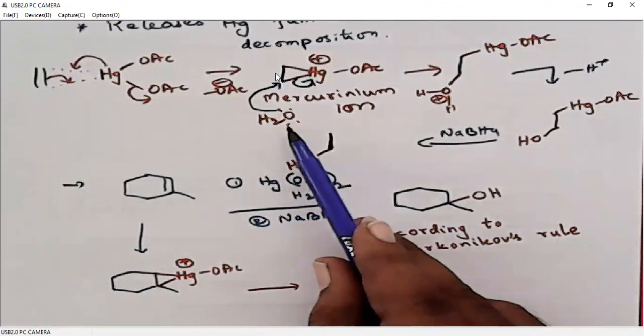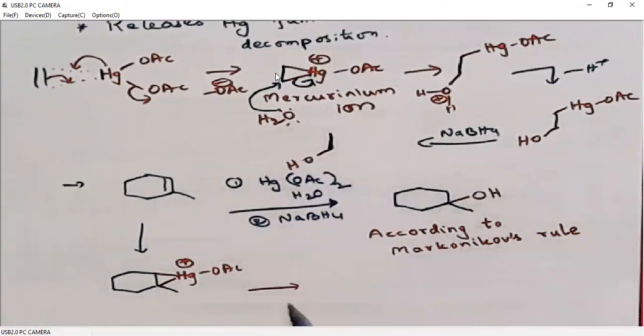That means water addition is possible to carbocation. So when we break this three-membered ring, which one will be the stable carbocation? This side it is secondary carbocation, this side it is tertiary carbocation. So when we break this mercurinium ion like this, one side it generates a tertiary carbocation, it is stable carbocation.